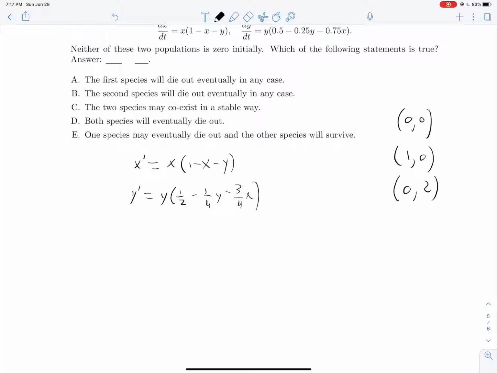And now our last critical point will occur, assuming there is one, when x and y are both not equal to 0. Well, when that's true, what can we do here? And I really should have done this earlier.